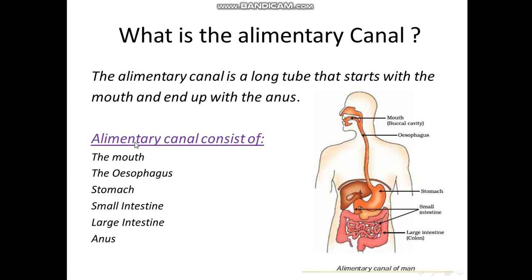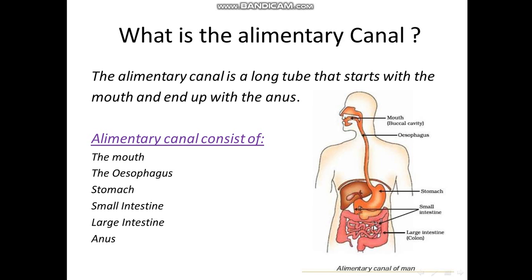Again, the alimentary canal consists of the mouth, esophagus. Where's the esophagus? This one. This is the segment, the distance between the mouth and the stomach. This is all called the esophagus. Stomach, small intestine. Where is the small intestine?